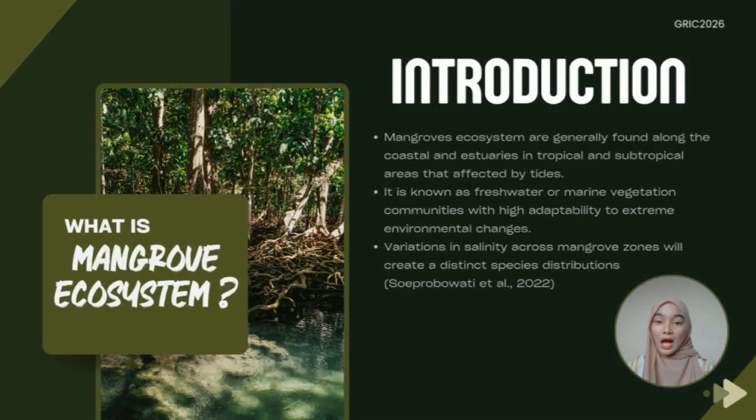Mangrove ecosystems are coastal forests found in tropical and subtropical regions. They provide many important ecological services, including coastal protection, carbon storage, and habitats for marine organisms. One important environmental factor affecting mangrove is salinity. Different salinity levels will create different environmental conditions, which influence where specific mangrove species can survive and grow. Therefore, understanding the relationship between salinity and mangrove species composition is essential for effective conservation and sustainable management.